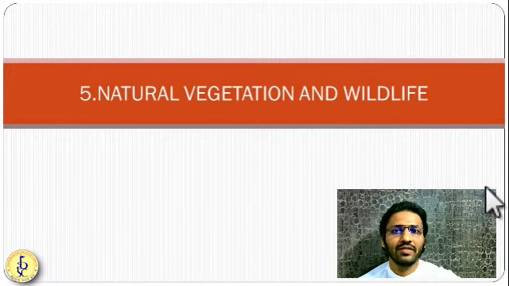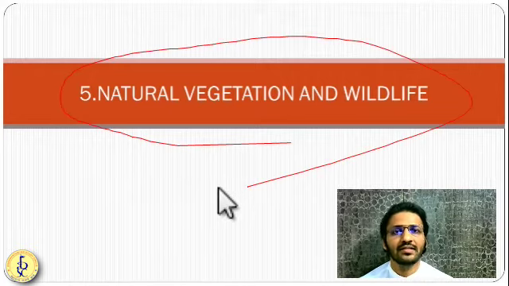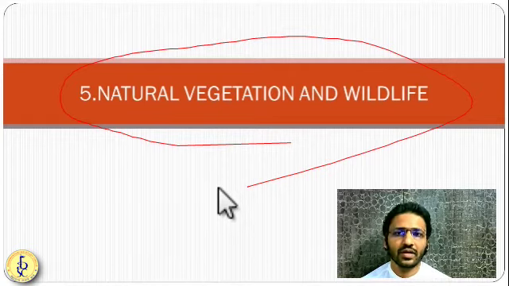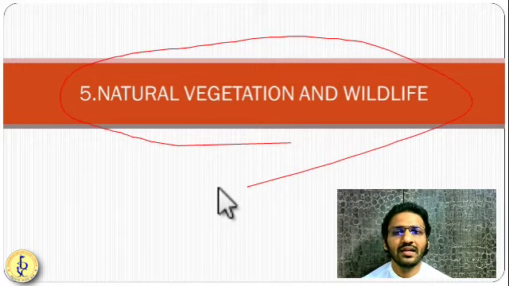It is about natural vegetation and wildlife. So, friends, natural vegetation and wildlife we are seeing since sixth standard. Okay. So, various things have been mentioned in this chapter. Now, a little bit of advanced information and knowledge has been given in this ninth standard NCERT. So, let us understand this natural vegetation and wildlife.